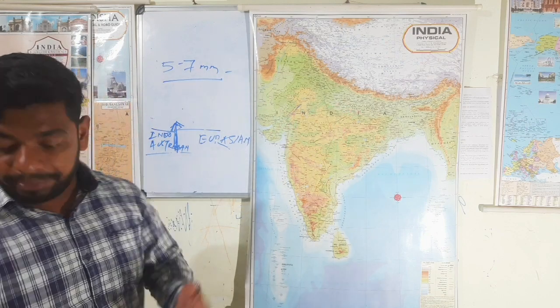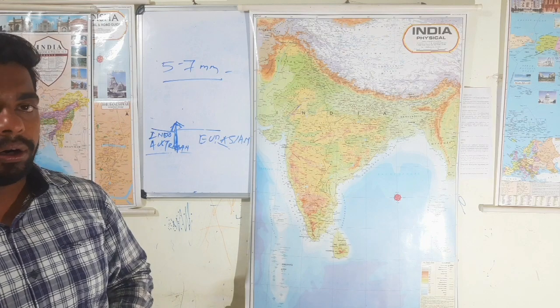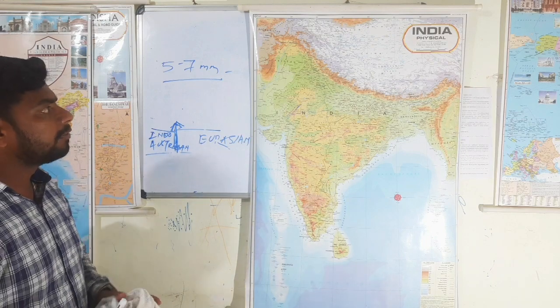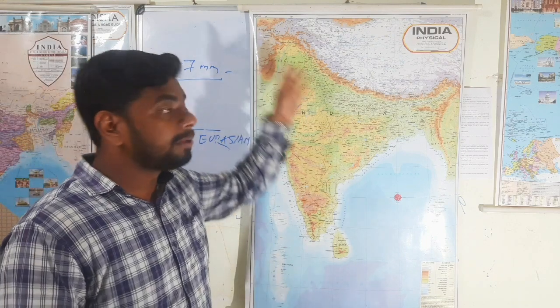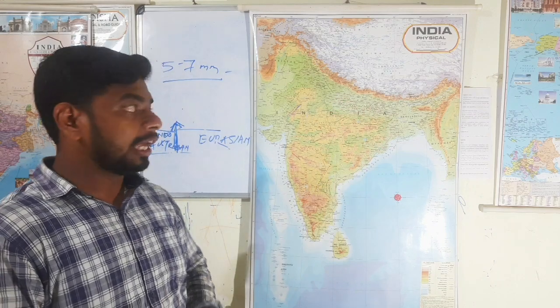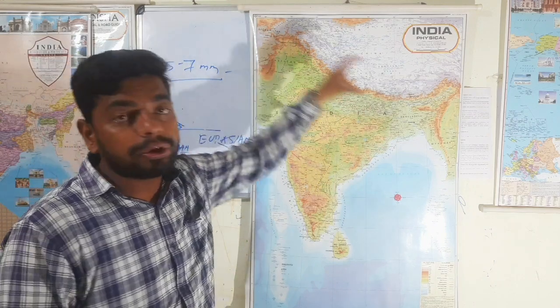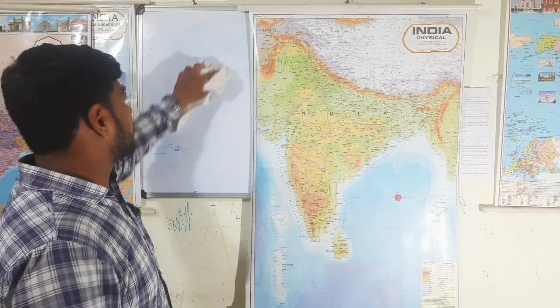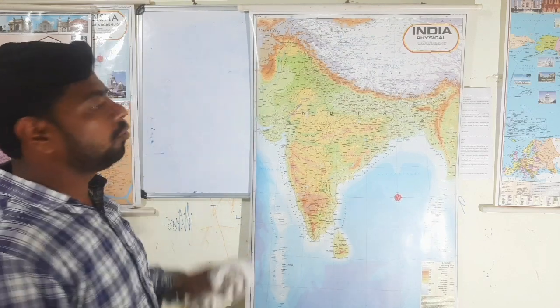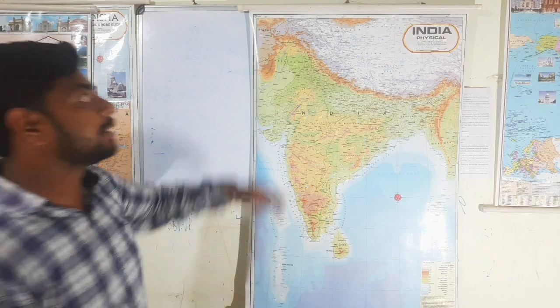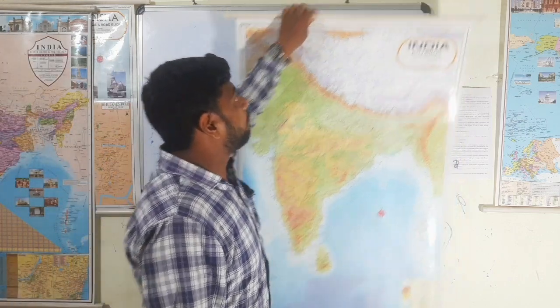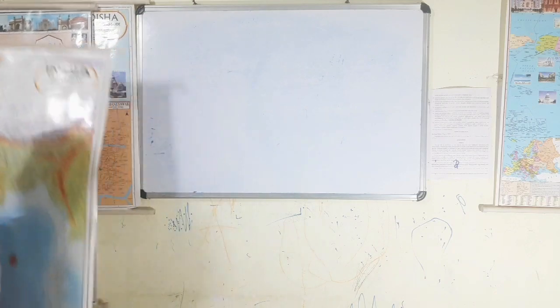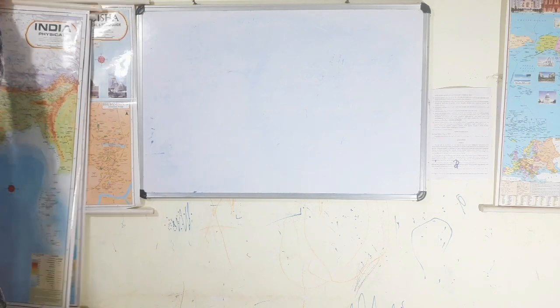Next, let me tell you in detail, we will focus on the divisions of the Himalayas. In fact, the divisions of mountain ranges of our country. The mountain ranges can be broadly classified into four major types. Four major types.